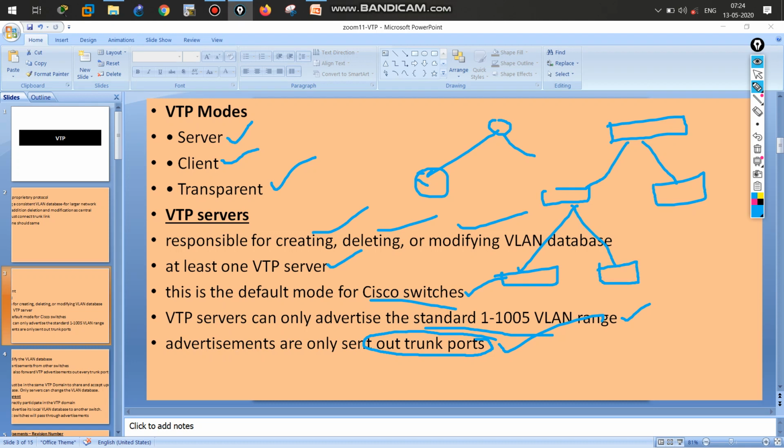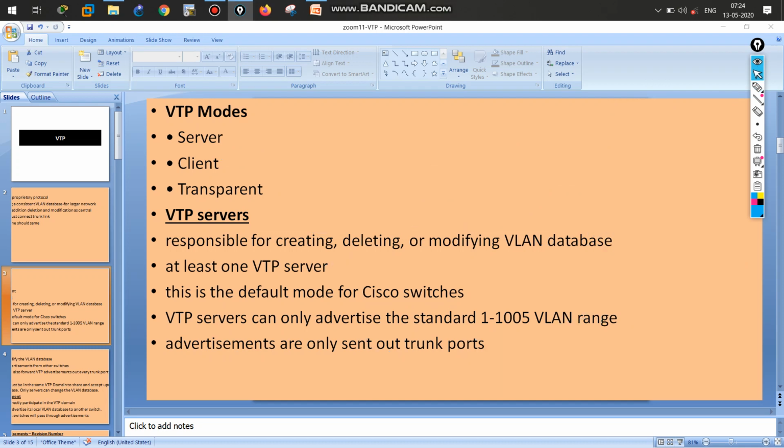You already know the access, distribution, and core layers of switches, with backup as well. Here, that one will be the VTP server. If any requirement comes and every switch needs a common VLAN, I will create the VLAN on the server, and it will pass to everyone. You got the idea? That is the VTP server mode. And now the client mode.